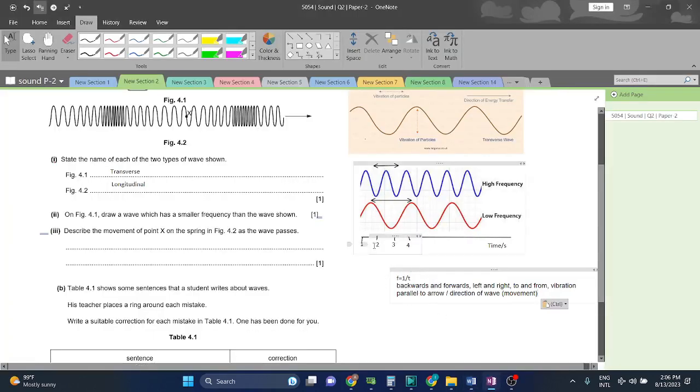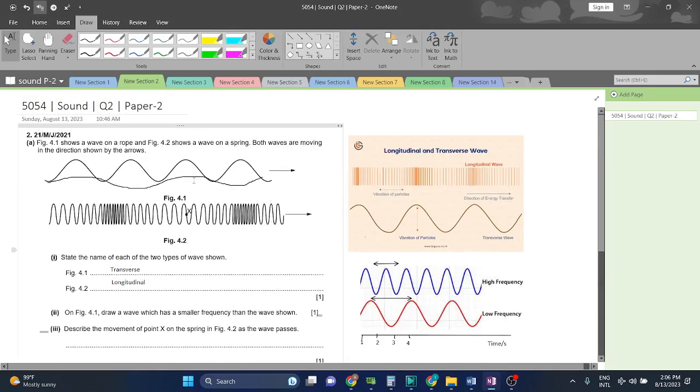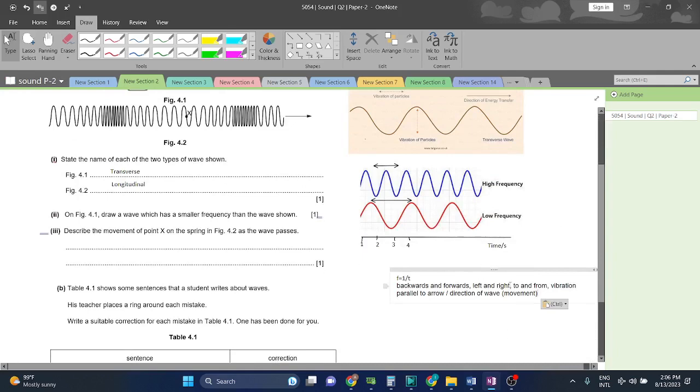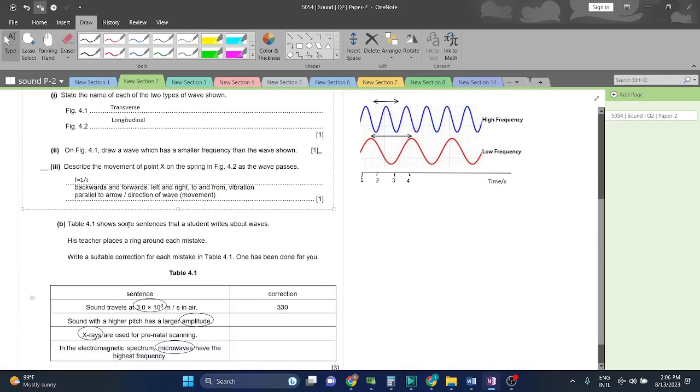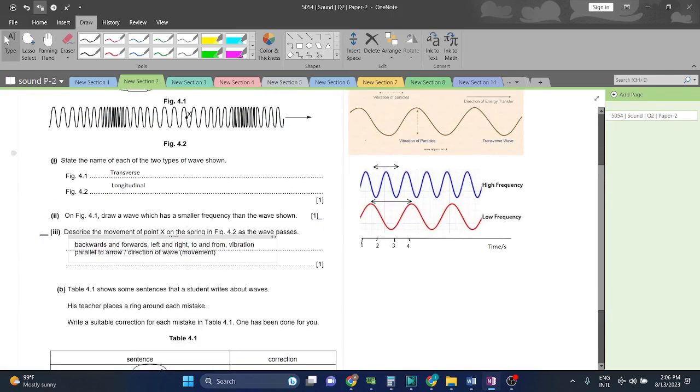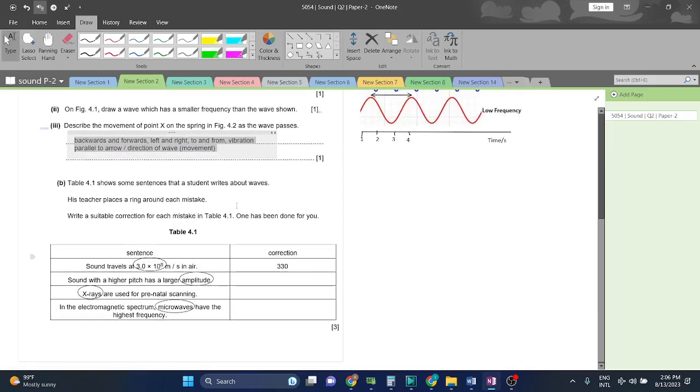अच्छा जी. Describe the movement of point X in figure 4.2. अच्छा, point X will move left and right, to and fro vibrations parallel to the arrow, as I just told you. मैंने आपको बताया था कि the wave is longitudinal, therefore the vibration will be parallel. अच्छा जी, आगे चलते हैं.